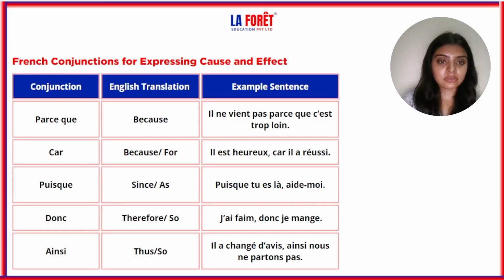First is parce que, second is car, third is puisque, next is donc, then ainsi. Let's repeat the sentences as well. Il ne vient pas parce que c'est trop loin. Il est heureux car il a réussi. Puisque tu es là, aide-moi. J'ai faim, donc je mange. Il a changé d'avis, ainsi nous ne partons pas.